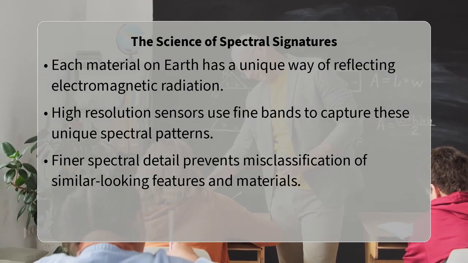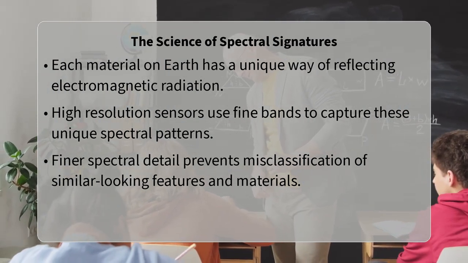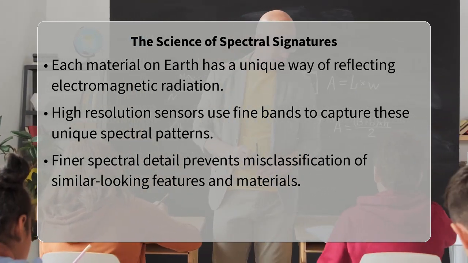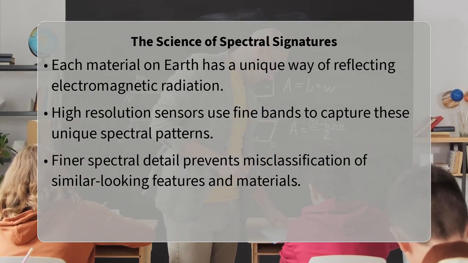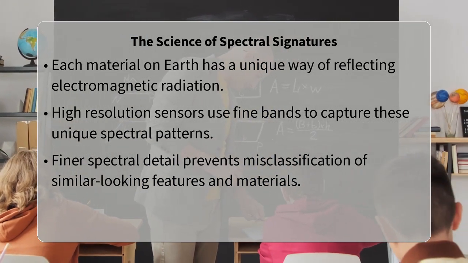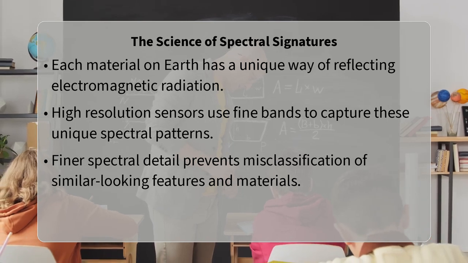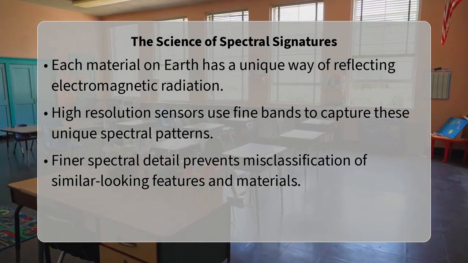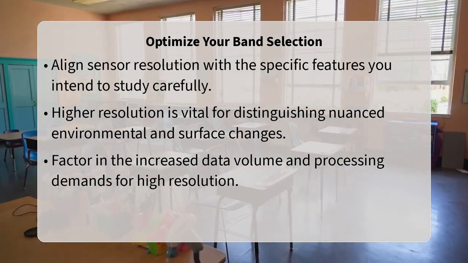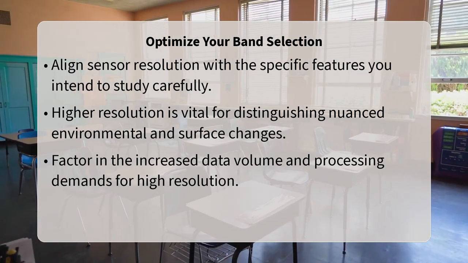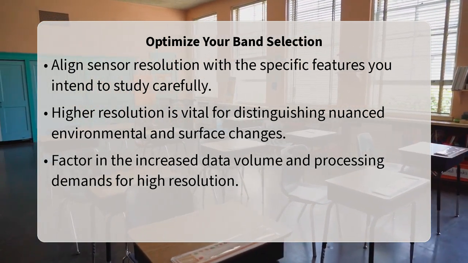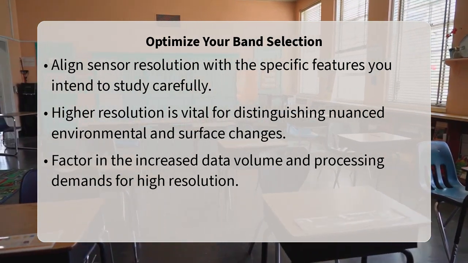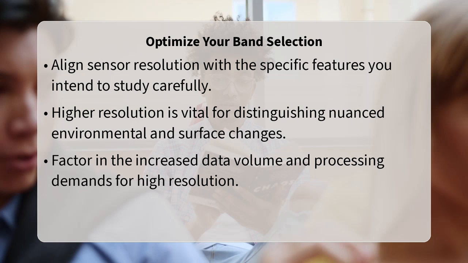So, how do we use this knowledge in practice? When you are selecting bands for a remote sensing project, you need to match the sensor's spectral resolution to the specific spectral characteristics of the features you want to study. If you aim to distinguish between healthy and stressed crops, you will need a sensor with high spectral resolution, especially in the red edge portion of the spectrum. If your goal is broad land cover mapping, a lower spectral resolution might be sufficient, saving you processing power. It is about choosing the right tool for the job.